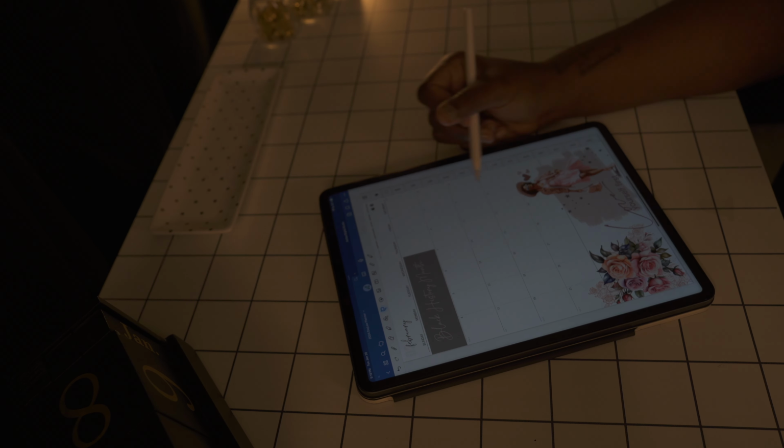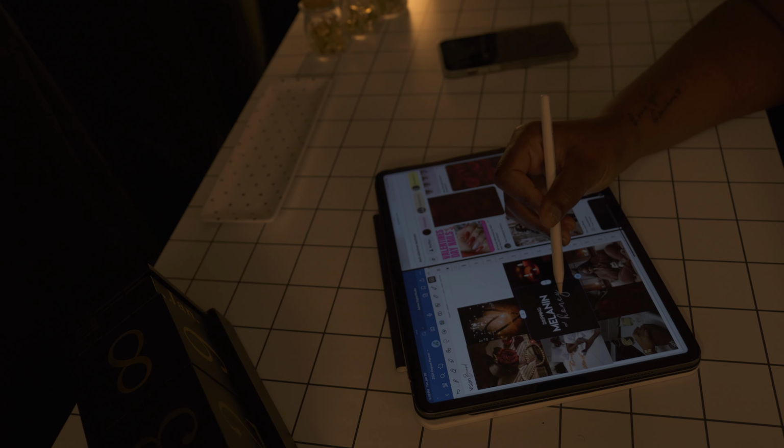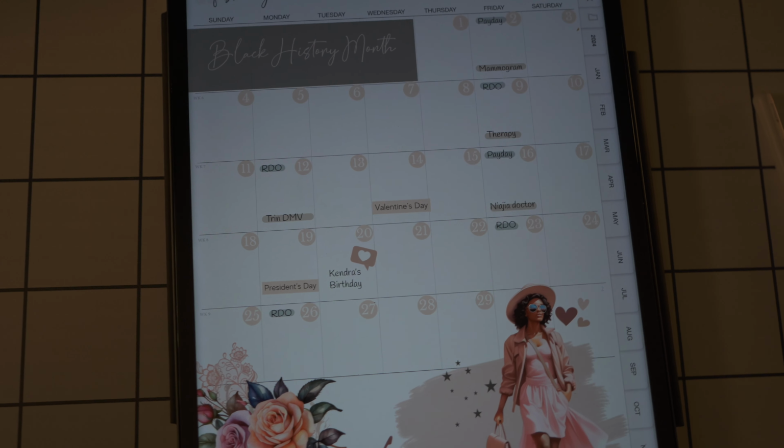Since I've been working on my Notion, I've gotten a few questions on if I prefer Goodnotes over Notion. Well, to be honest, I can't recommend one over the other as most of my planning has been done in Goodnotes. So for the month of February, I'm going to use Notion for my planning. Now for my Goodnotes folks, don't worry. I still created a mood board for the month of February and you got February stickers. But I am going to give planning in Notion a try.